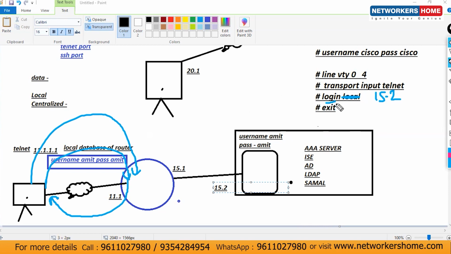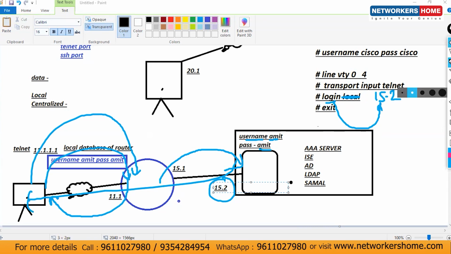Now authentication is happening. Let me check it. Which database should I check? Okay, 15.2. So it means I have to go to the other device. Where is 15.2? 15.2 is here. Let me check it. Username, password is there. Amit and Amit is there. Yes, that is there. So then it will allow the access.